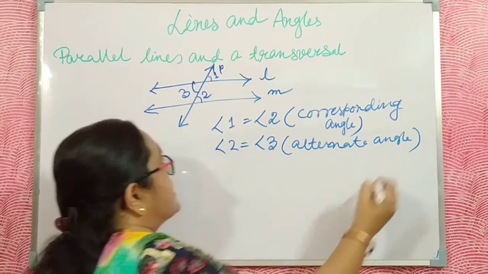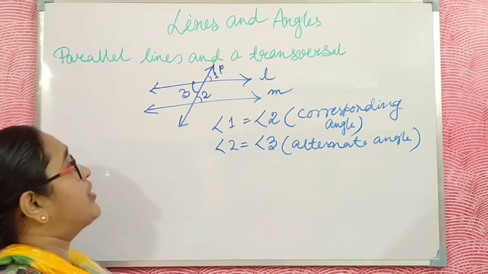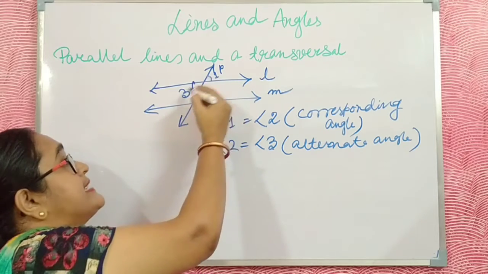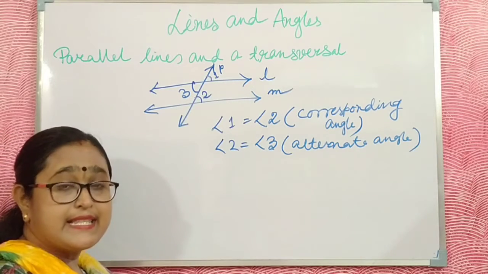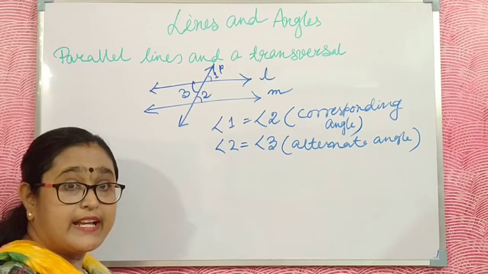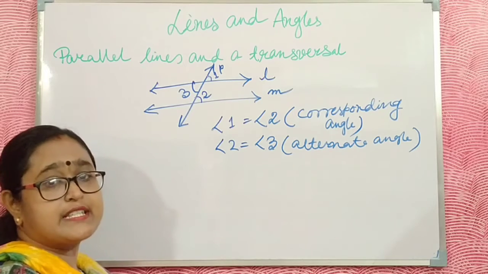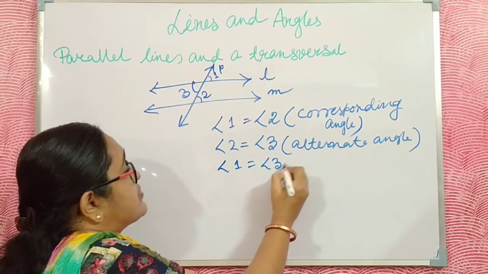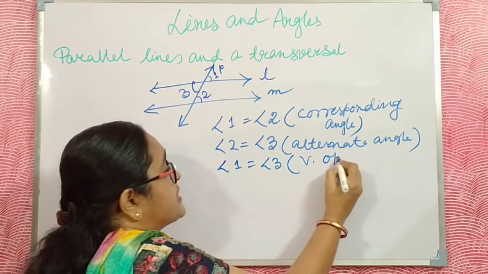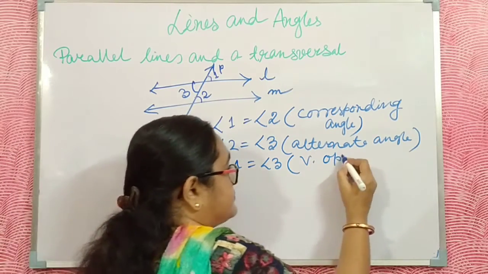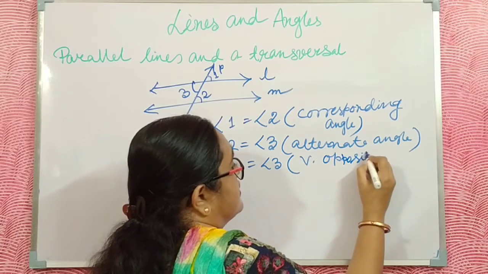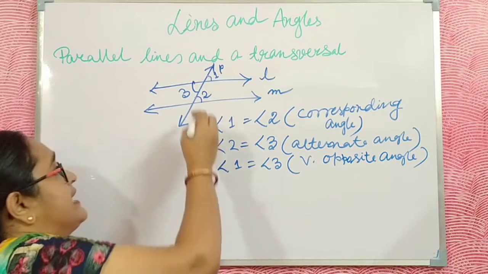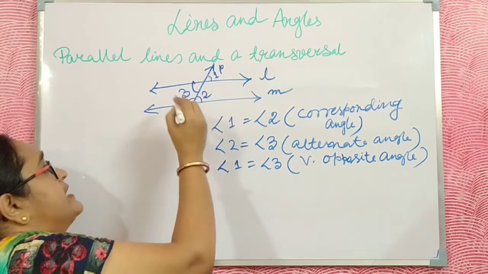And here 1 and 3 are also equal, as they are vertically opposite angles. I already discussed this in my previous video. 1 and 3 are equal; this is called the vertically opposite angle.